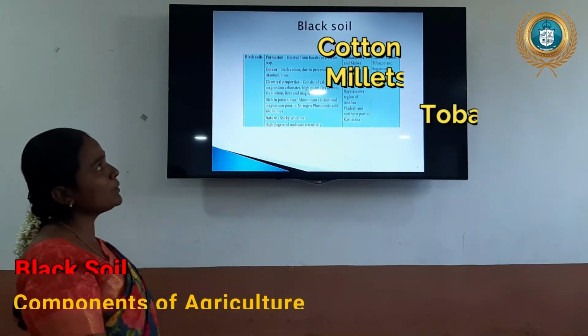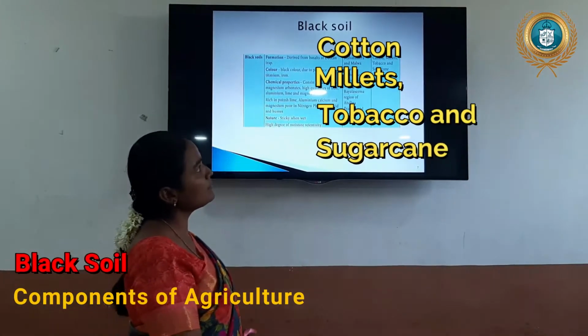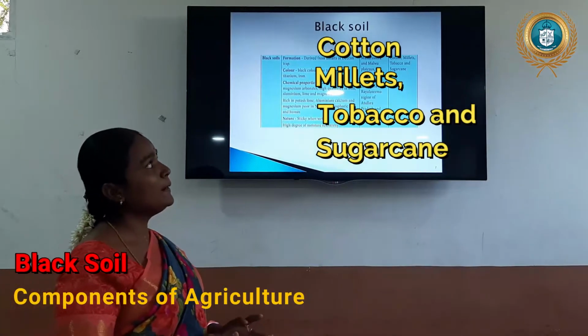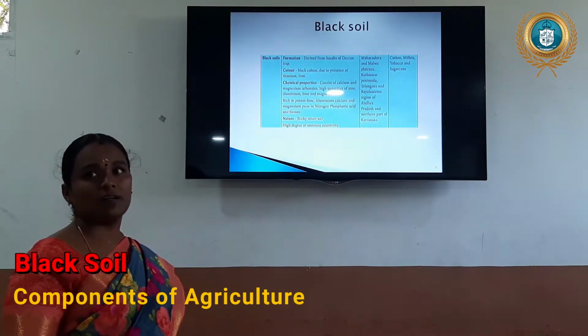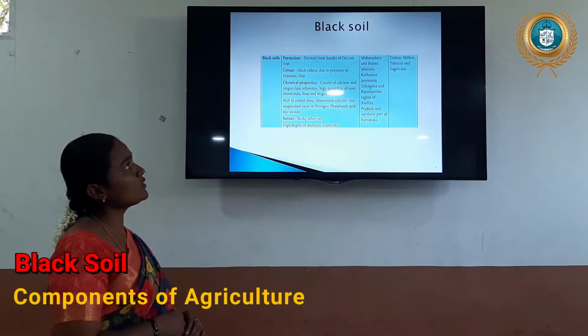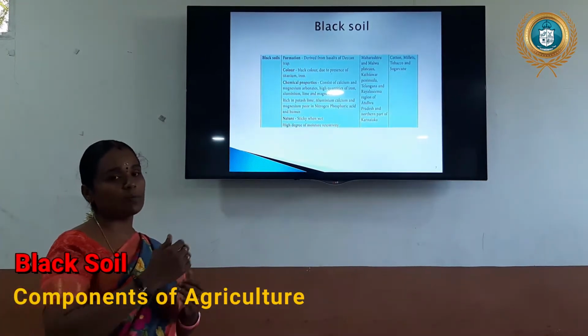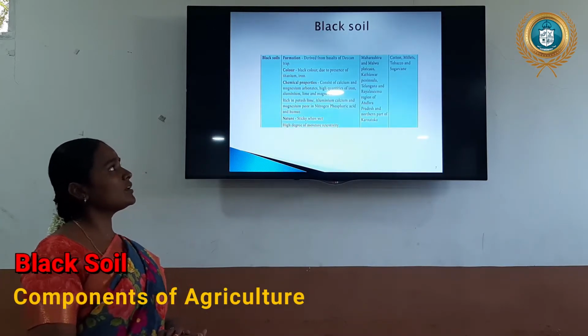What states are covered by black soil? We already saw that. Now, what crops are cultivated in black soil? Cotton, millets, tobacco and sugarcane. Next, black soil. How is the black soil formed? In the Deccan Trap, that is the border of the Western Ghats.